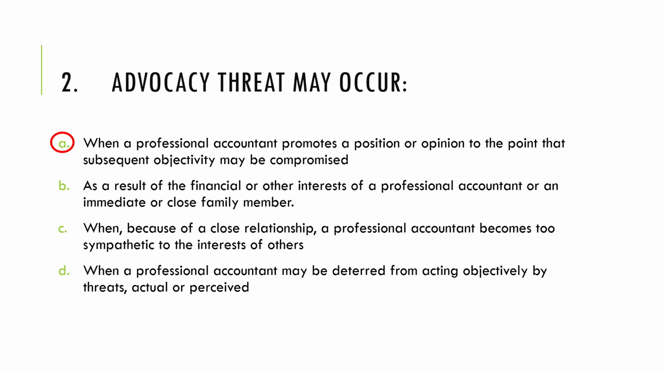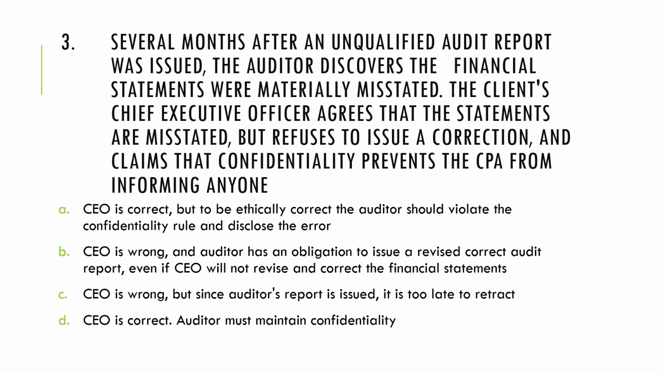Letter D, when a professional accountant may be deterred from acting objectively by threats either actual or perceived, is the definition of intimidation threat. Of course, the threat that is not defined here is the one relating to self-review threat, and this would of course refer to when the product or judgment of a professional accountant gets reevaluated by the same professional accountant. So definitely self-review threat. So number two, the answer is alpha.